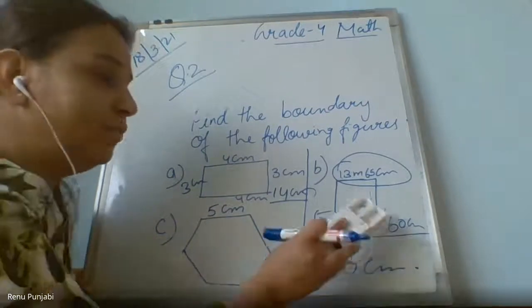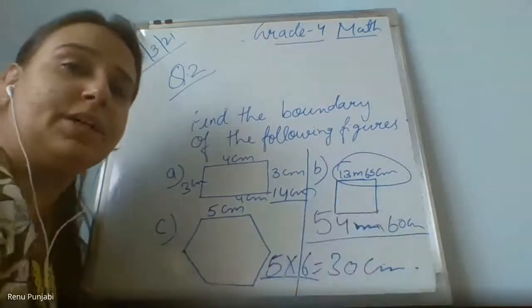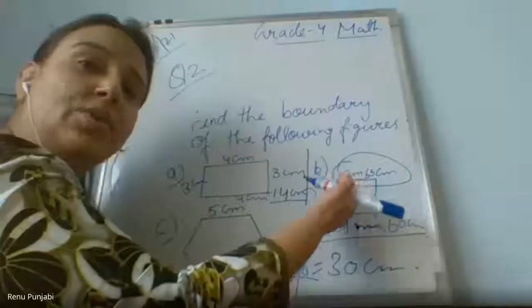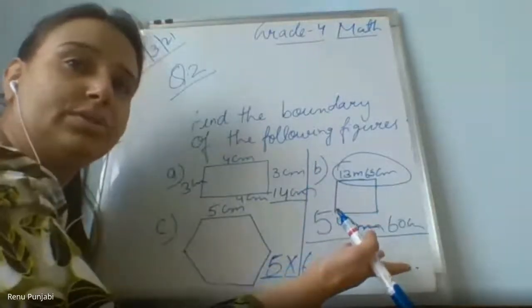Is there any child who faced difficulty in finding the perimeter of a square here? No, ma'am. Go to the next. Excuse me, ma'am, I was saying that if we have to find the perimeter of the square, there is no centimeter given. Open your eyes. No, ma'am, the value is in meter and centimeter both. The answer will also come in meter and centimeter both.